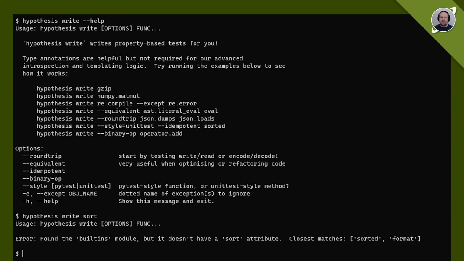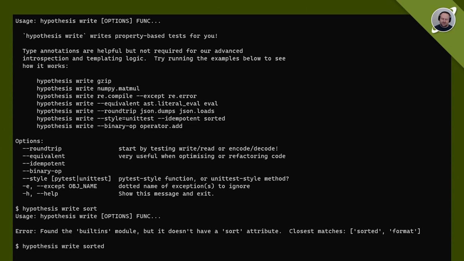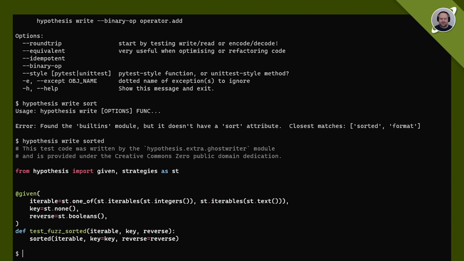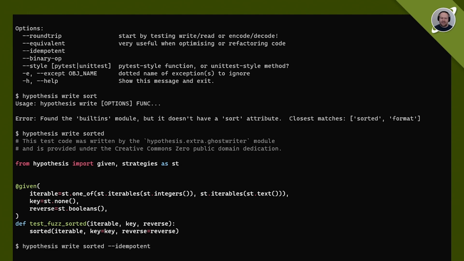So let's start by getting the Ghostwriter to produce a sort function for us. Of course, there's no sort built in, so let's look at sorted instead, the actual thing. You can see here that Hypothesis has already noticed two arguments that we forgot to test in our earlier demo. That is the key function and whether or not to sort in reverse order. But the other thing to note is that it's just said sorted, so it's just called the function without any assertions in the body of the test. This is surprisingly useful, but we can do better.